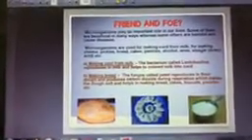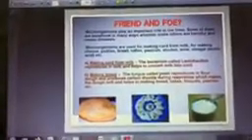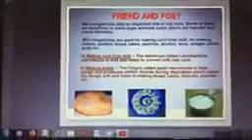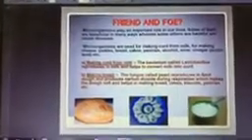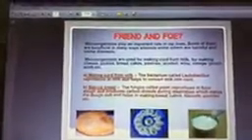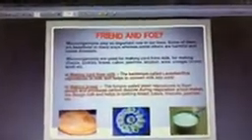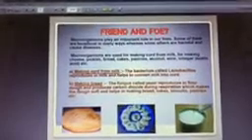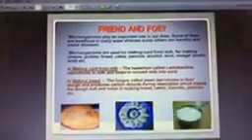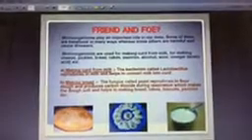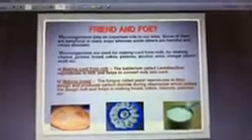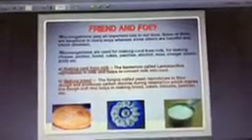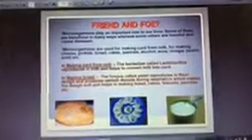Now we will study the next use. These microorganisms are also used in making of bread. Yeast is useful in making the bread, right? Why? What does yeast do? Yeast grows and respires anaerobically, and in this process it releases carbon dioxide, and due to the release of carbon dioxide, the dough becomes very light.